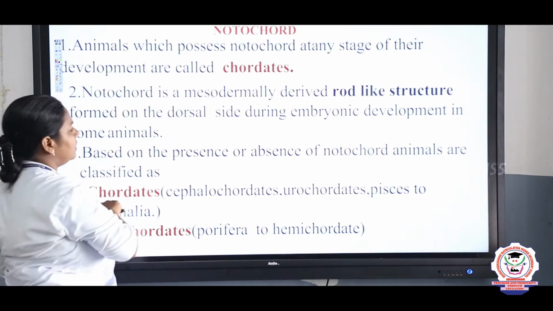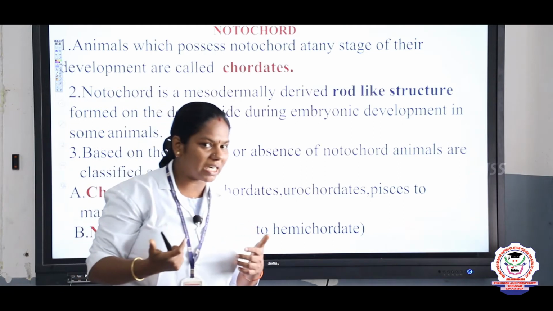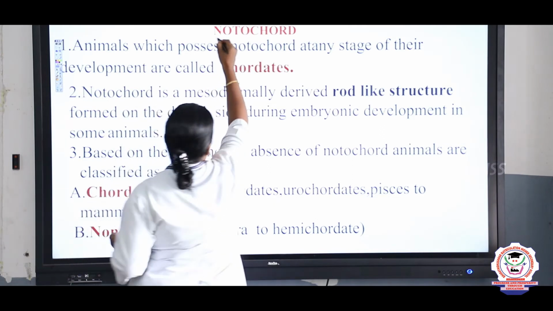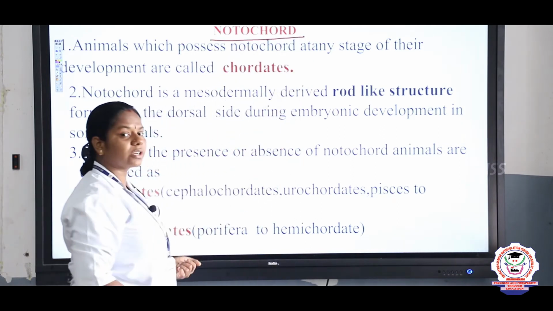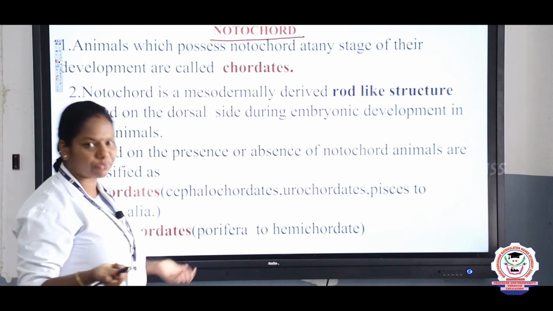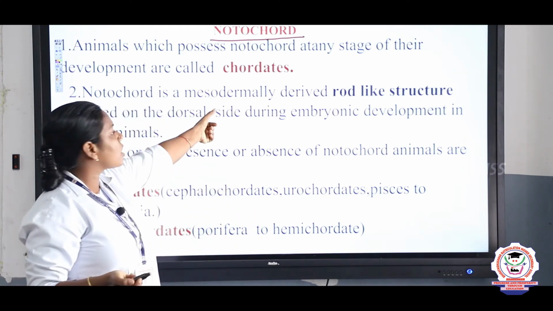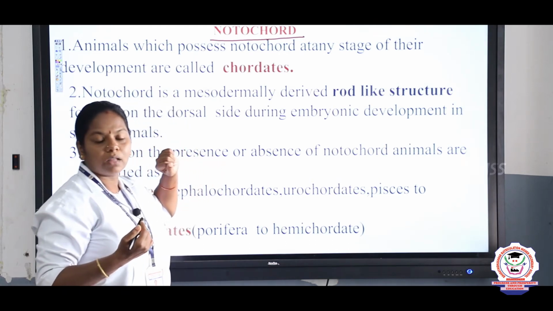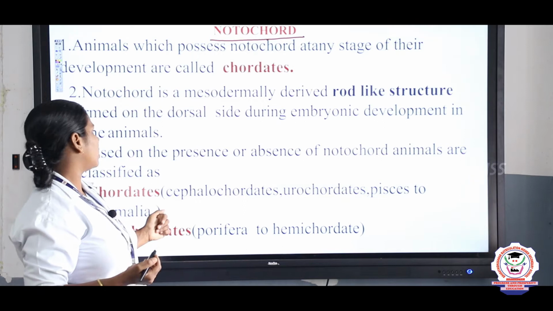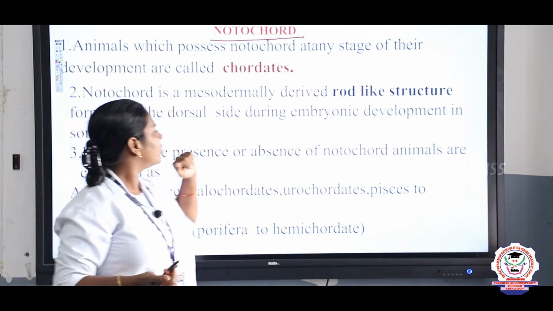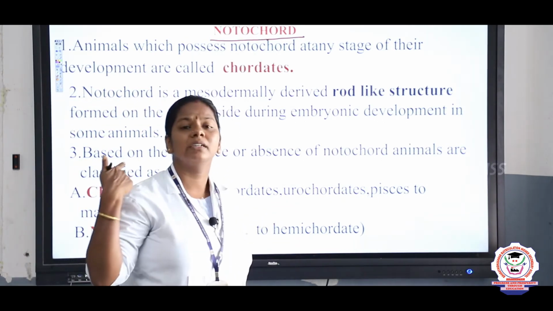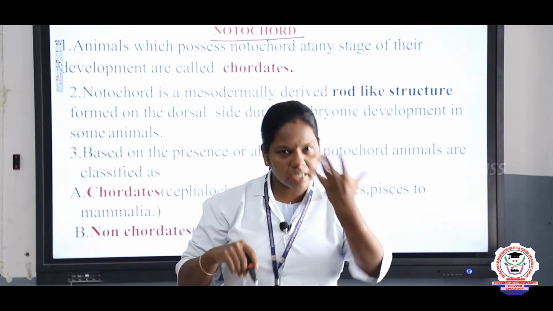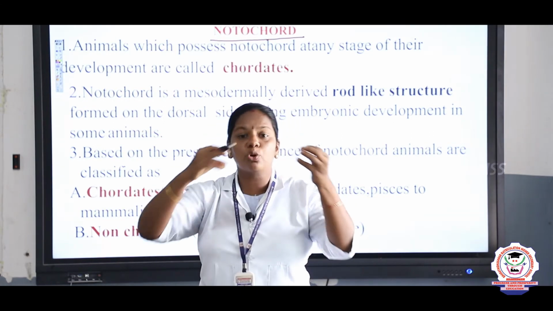So, children, next one. We are going to classify the organisms based on the notochord. What is notochord? Notochord is related to the vertebral column, that is mudugelimbu, right? If an organism possesses the notochord at any stage of its life, it is said to be a chordate. And if it does not possess the vertebral column, we call it a non-chordate. So, what is a notochord? Notochord is a rod-like structure, and it is formed at the time of embryonic development, that is karuvalarchi. During embryonic development, the notochord will be formed.